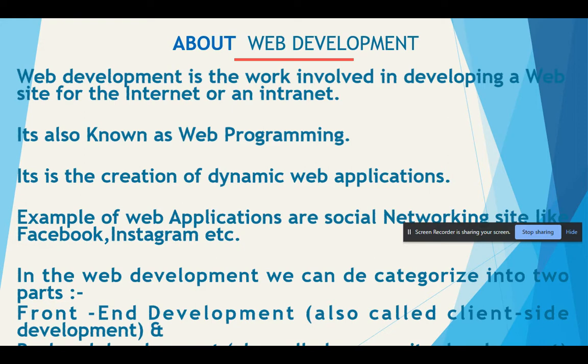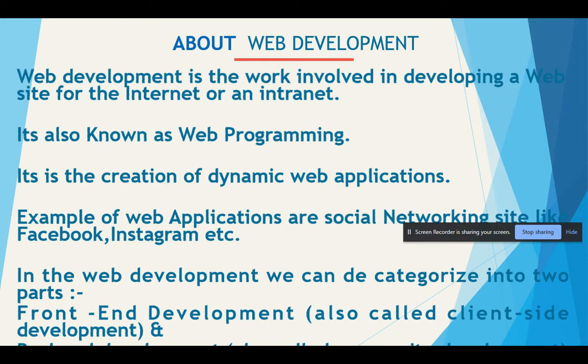Web development can be categorized into two parts. The first part is front end, and the second part is back end. The front end is what you see in this presentation, how you see it and how you feel it after seeing it.